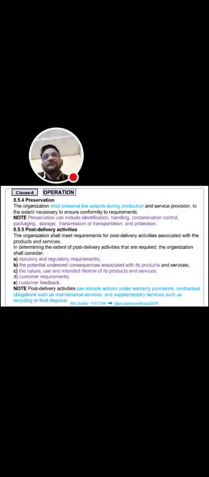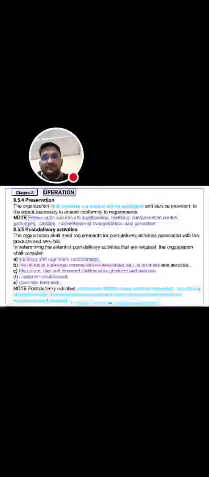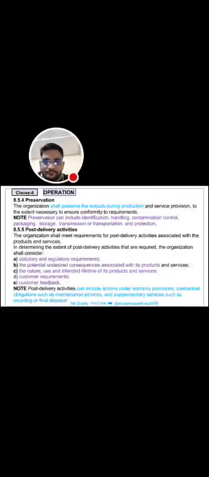Next clause is 8.5.4, that is preservation. Preservation can include identification, handling, contamination control, packaging, storage, transmission or transportation, and protection. It means shelf life, handling, identification, traceability; that comes under preservation. Like packaging details and storage details, that comes under preservation.